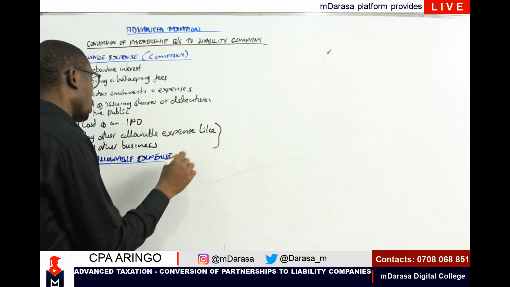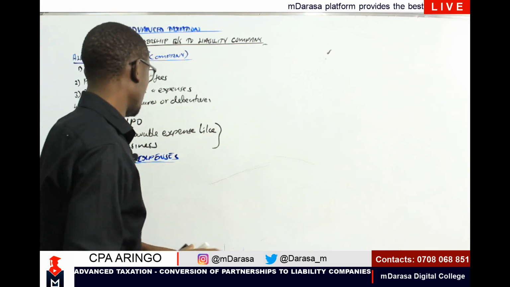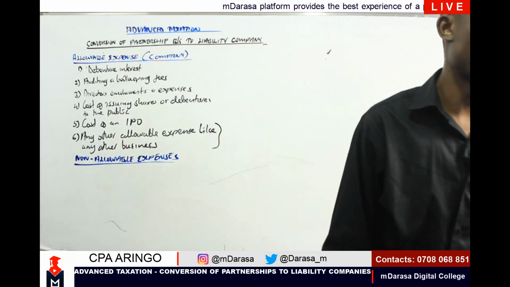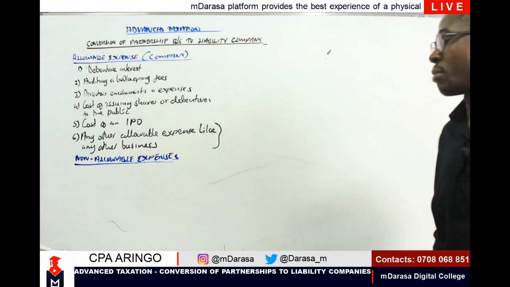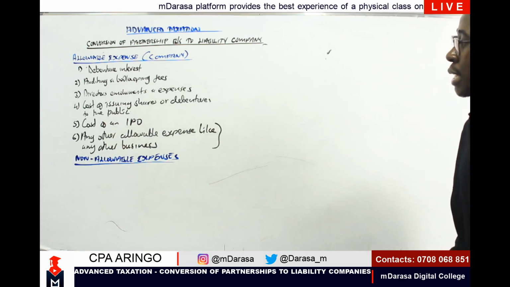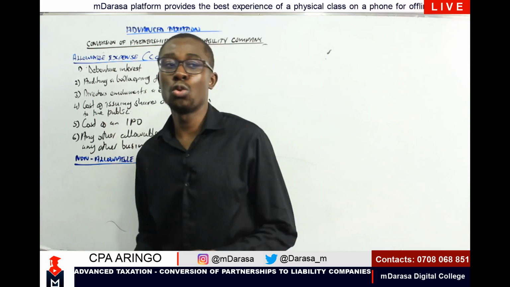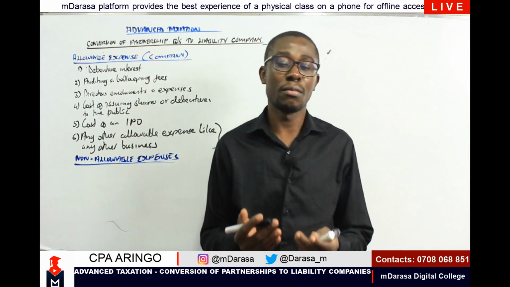It will also be very wise for us to look at the non-allowable expenses. Looking at non-allowable expenses, my good students, at this point, what must we always have in mind?